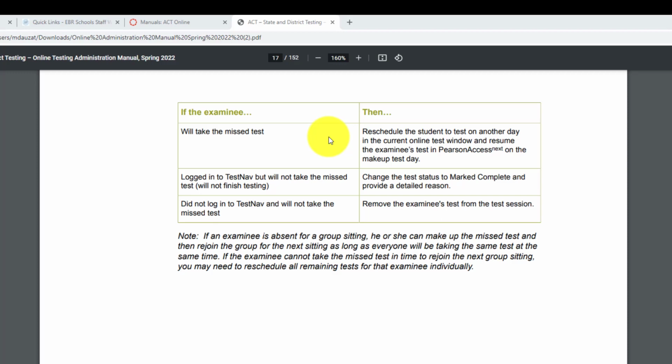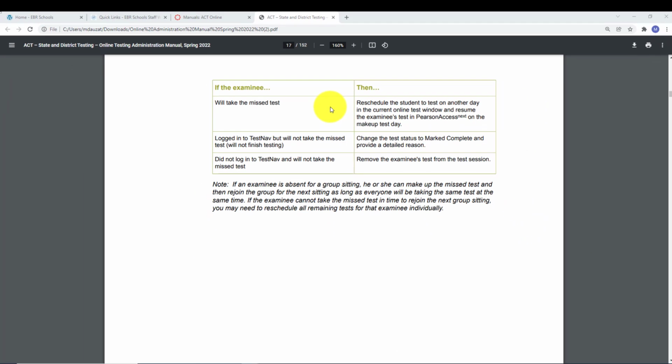So if you do it consecutively like that, chances are you're going to have some students that will miss that day. You cannot put that student back in that session if they're working on different tests. So you may have to then test that student separately in comparison to the others in a different room. Okay, so every student in that room must be working the same test. All right.